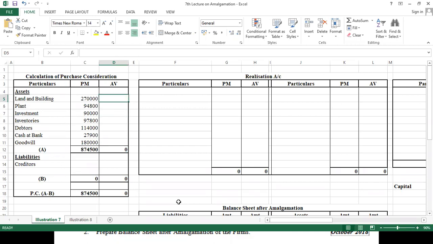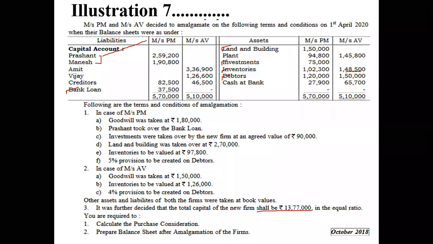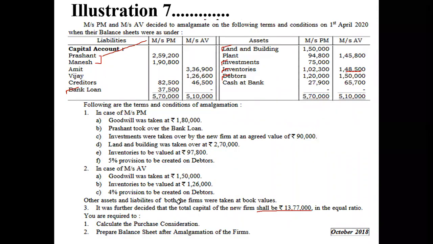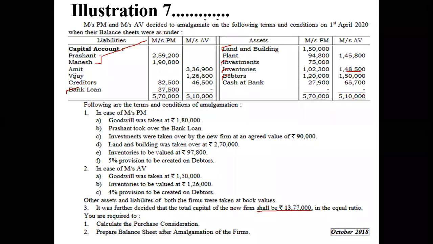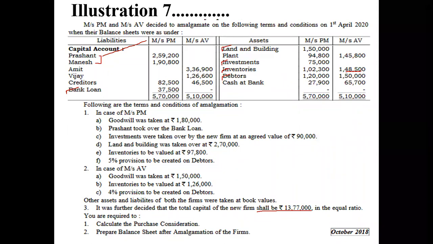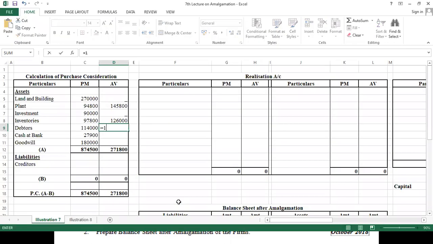Now coming to AV. AV doesn't have land. Plant and machinery is 45,800. Then investment they don't have. For inventories, new value is given, 1,26,000. Okay. For debtors, they are saying we have to make a 4% provision. The debtor amount is 1,50,000 multiplied by 0.96, so we get 1,44,000.